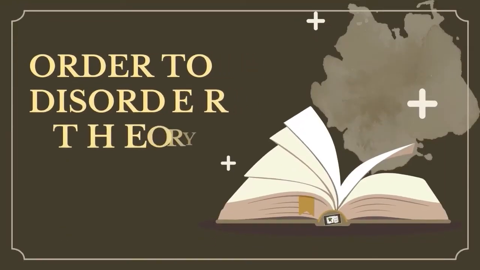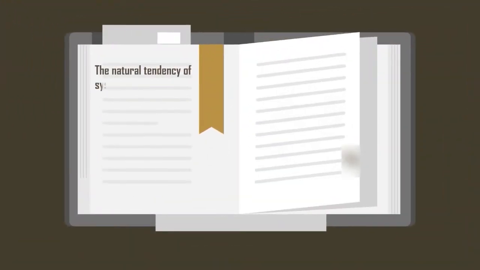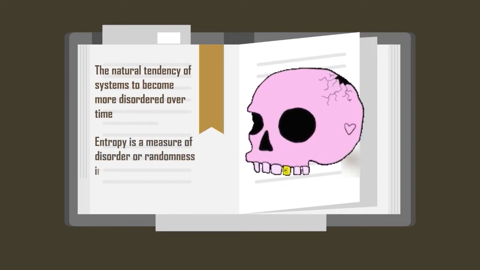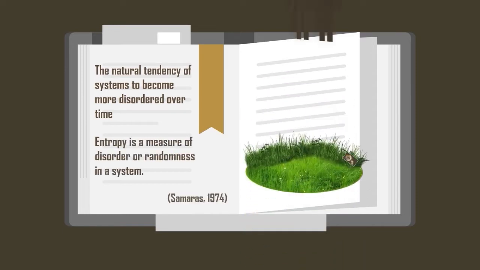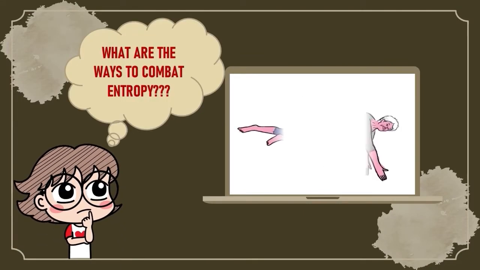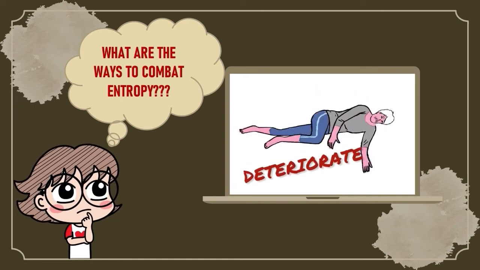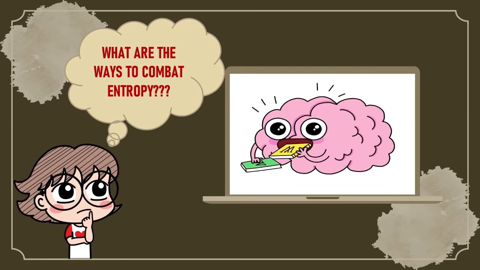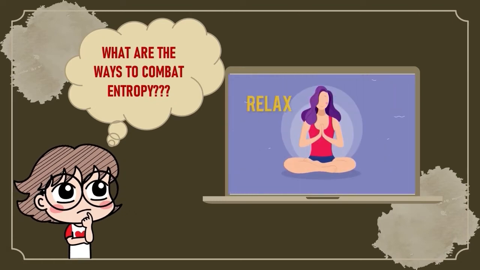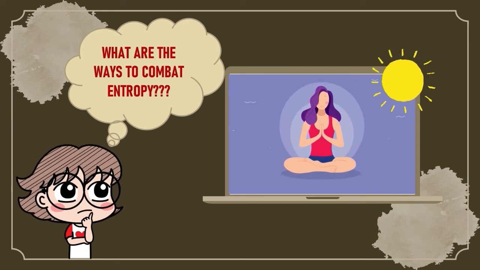Now is the order to disorder theory, also known as the law of entropy. It is a natural tendency of systems to become more disordered over time. Entropy is a measure of disorder or randomness in a system such as the human body. So, what are the ways to combat the aging caused by entropy? Do aerobic exercises because the body will have a tendency to deteriorate if it isn't used. Next, stimulate our brain with problem solving, learning, or creative activities. Lastly, relax our mind and avoid stress to get rid of the entropy created during a normal day.